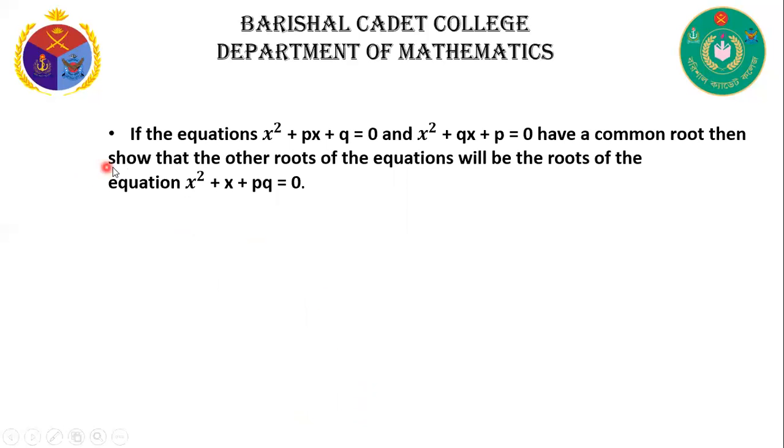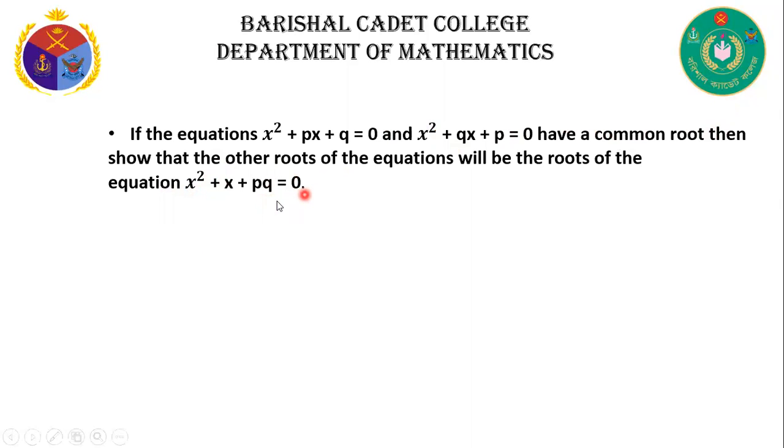Now another question. If the equations x square plus px plus q is equal to 0 and x square plus qx plus p is equal to 0 have a common root, then show that the other roots of the equations will be the roots of the equation x square plus x plus pq is equal to 0. Here given two equations x square plus px plus q and x square plus qx plus p is equal to 0 have a common root, then show that the roots will be the roots of the equation x square plus x plus pq is equal to 0.